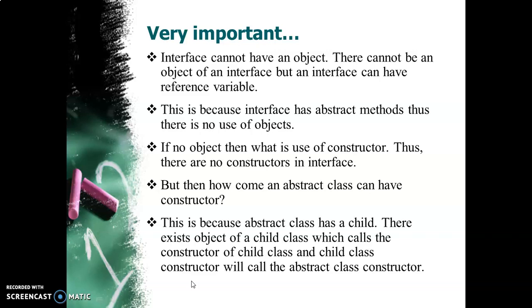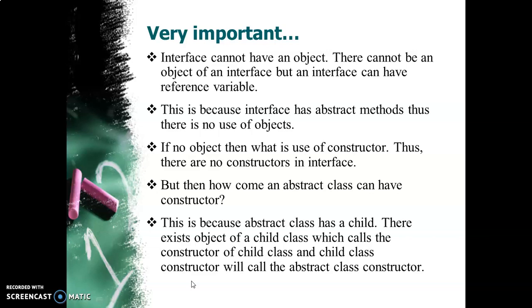Now how does an abstract class have an object or a constructor? This is an important question because it can be asked in interviews: an interface cannot have constructors, but then how can an abstract class have constructors? Because an interface has abstract methods which are not defined, and even an abstract class can have methods which are not defined. In that case, what is the difference? Why constructors in an abstract class but not in an interface?